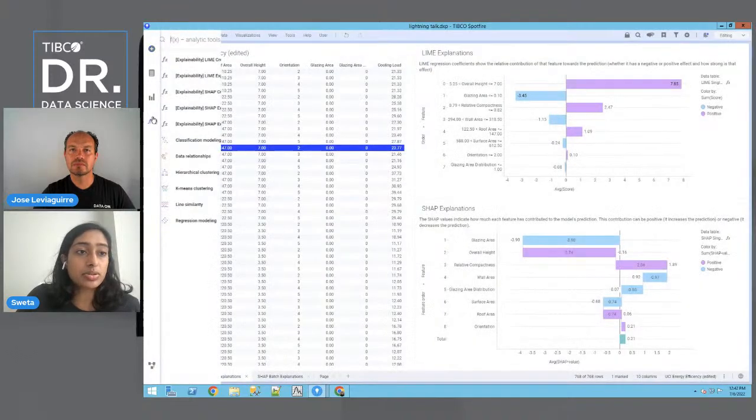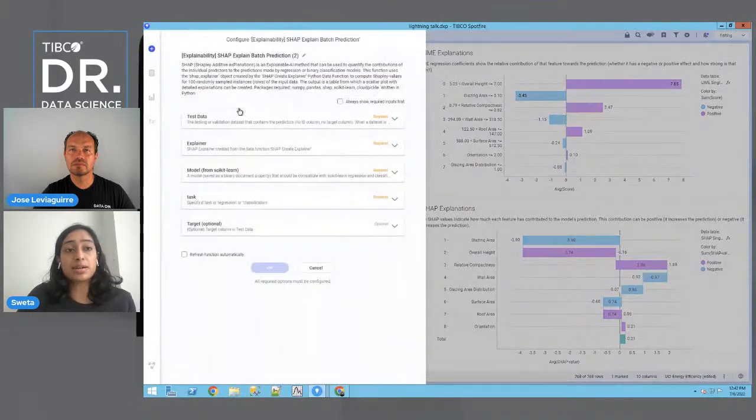And in the case of SHAP, it can also do this thing called explain batch predictions. So it can take in multiple predictions and be able to explain them. And this takes in, again, a similar type of input to the other explain data functions.